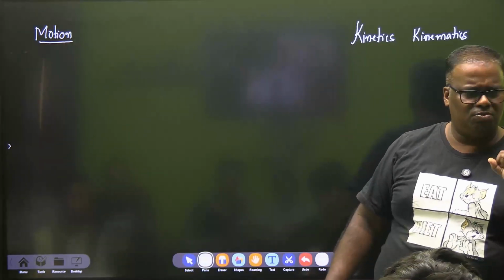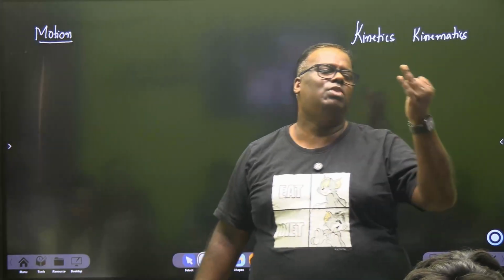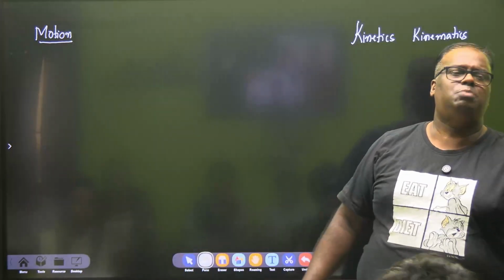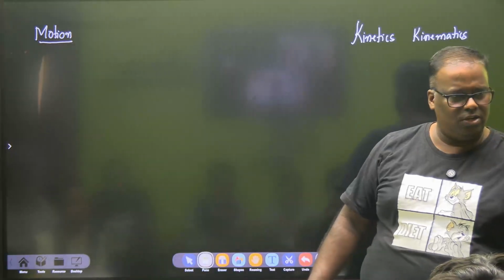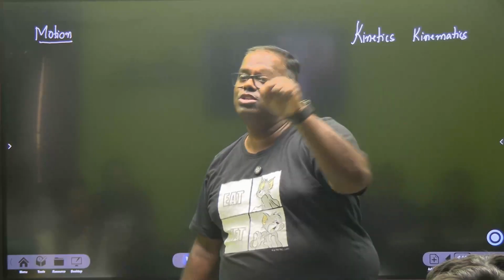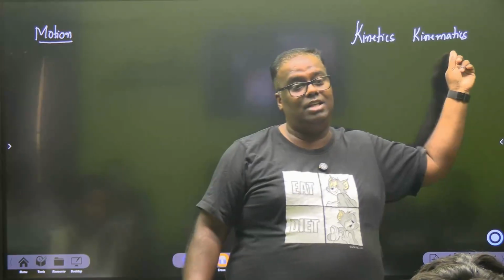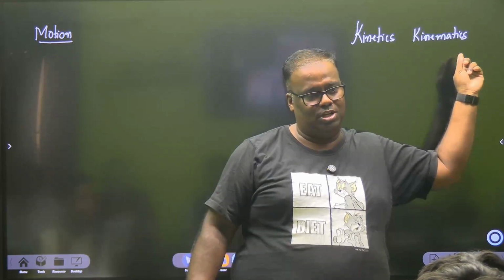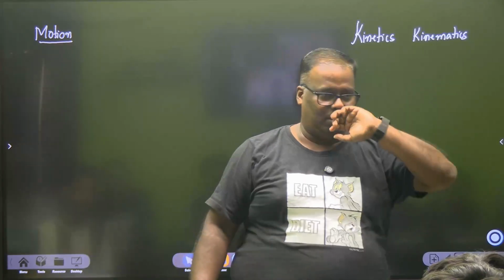What are properties of motion? Somebody is moving. For how long did he move? With what velocity did he move? Did he speed up? Did he slow down? Did it brake? Did it accelerate? All these. We don't study what is causing motion. Is that understood? That will be studied in chapter 2, laws of motion. Laws of motion will tell you why the motion is happening.